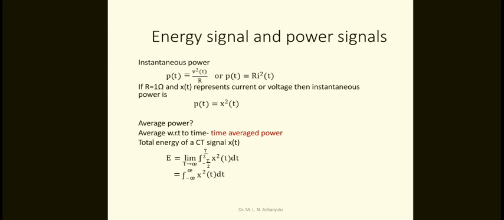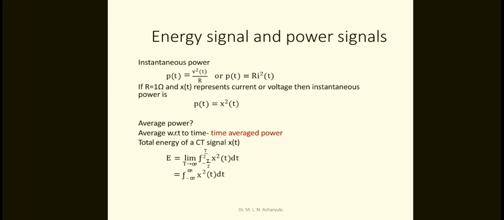Now we'll come to energy signals and power signals. What is the relation between energy and power? Already you know that power is equivalent to V square by R generally in electrical engineering.